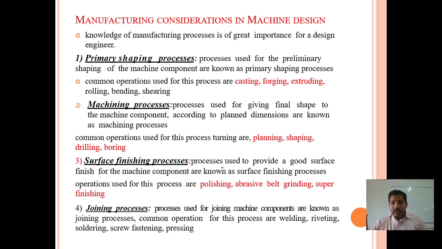The surface finishing process is mainly used to provide a good finish on the surface of the metal. Is it right? For the surface finishing process, they have several operations like the polishing machine.